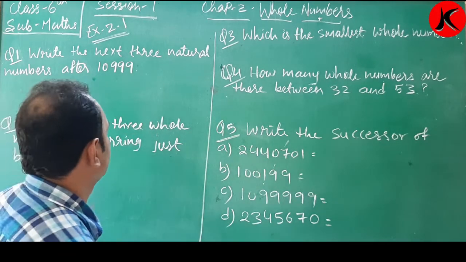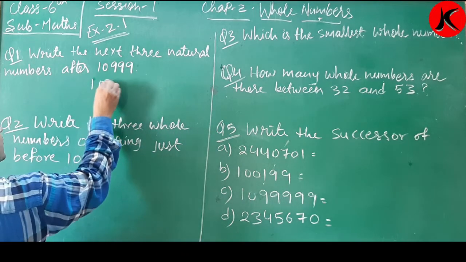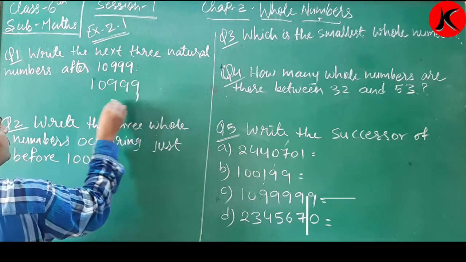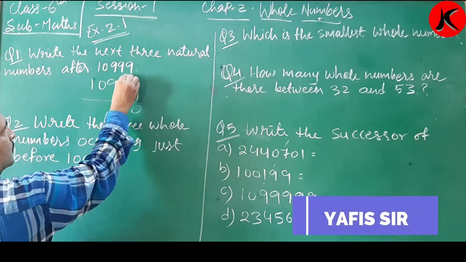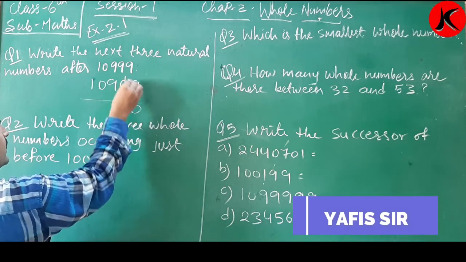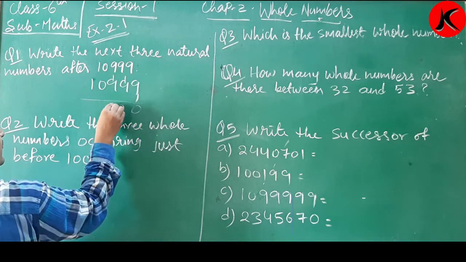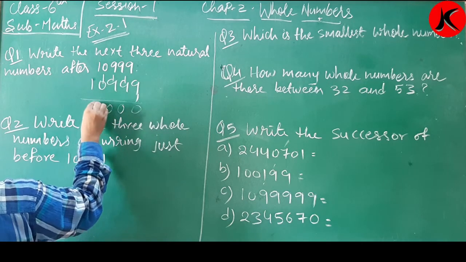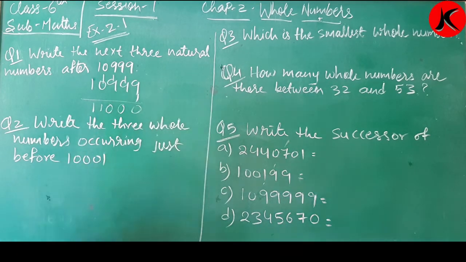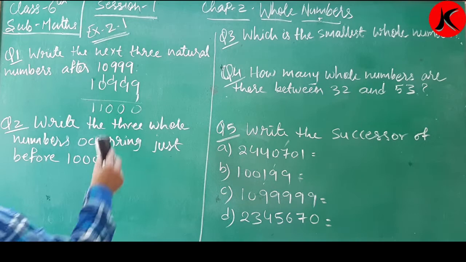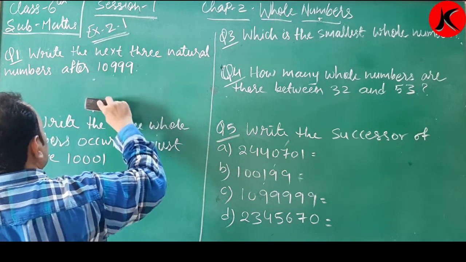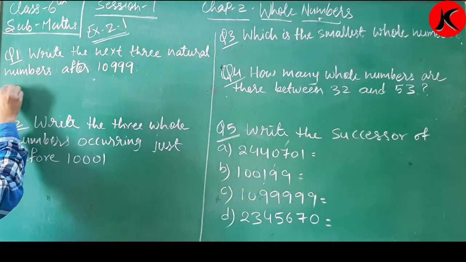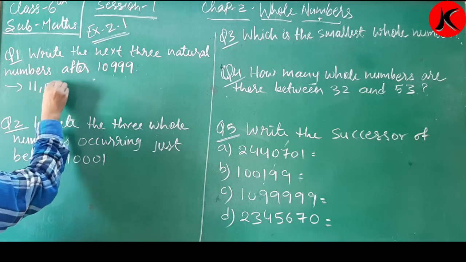10,999, next natural numbers. So 10,999 plus 1 कितना होता है? 9 plus 1 is 10, 9 plus 1 is 10, 1 plus 9 is 10, 1 plus 0 is 1. That is 11,000. Okay, 11,000 is the next natural number.